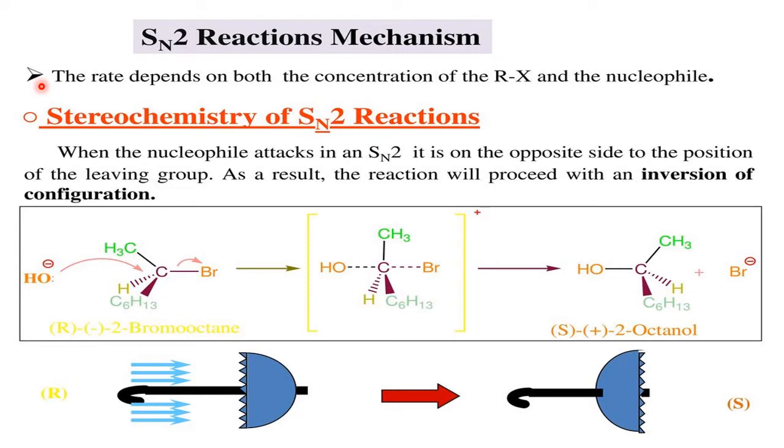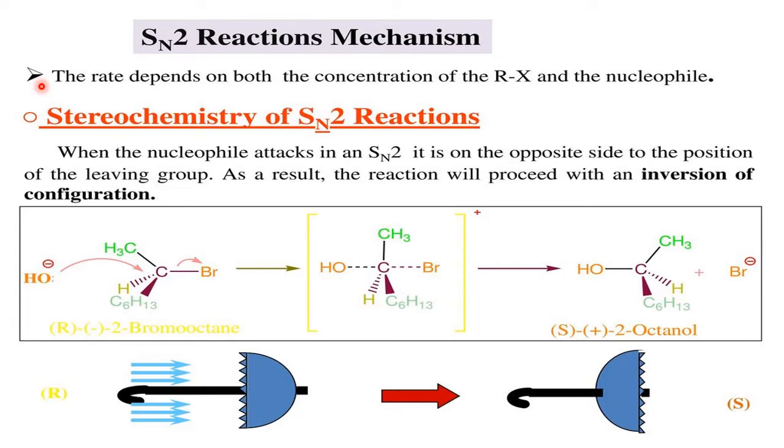So accordingly, today we are going to discuss the mechanism part of SN2 as well as SN1. First of all, why are they called SN? S stands for substitution, N stands for nucleophile. So SN means substitution by a nucleophile. That is called SN reactions.